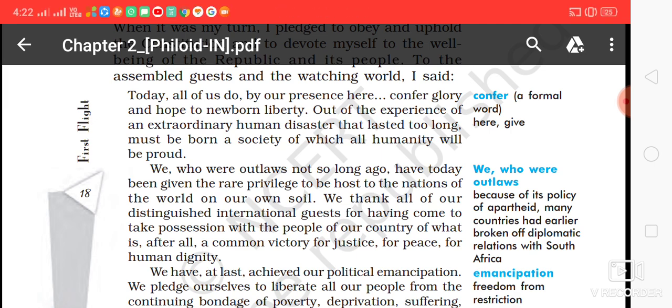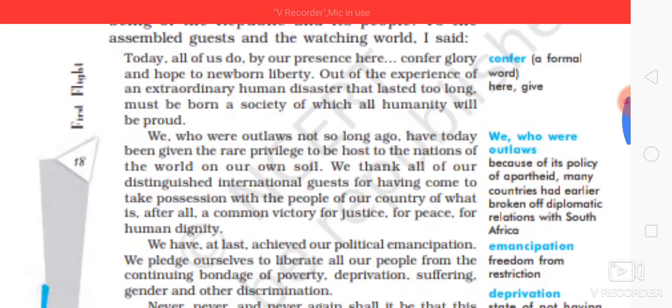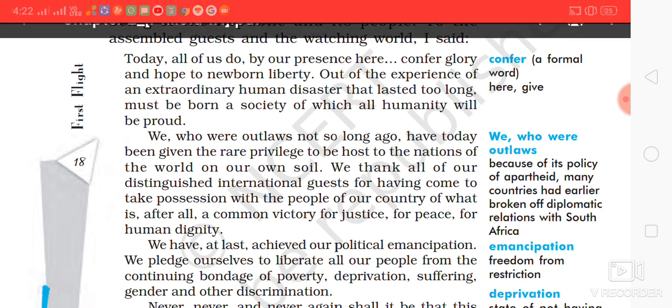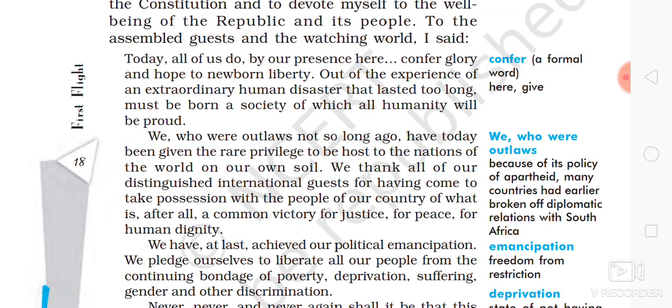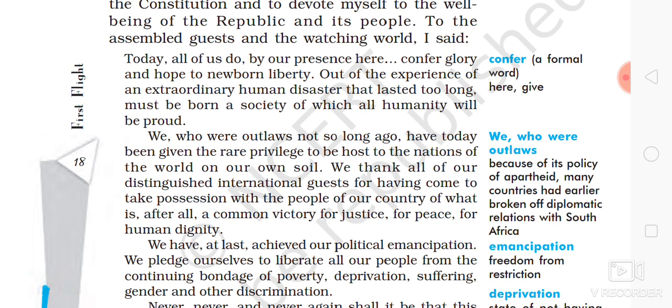Now the next paragraph, which begins with "Today", talks about his address. "Today all of us do by our presence here confer glory and hope to newborn liberty." What is that newborn liberty? You know that Africa has newly got its freedom from the rule of whites. That is why it is called newborn liberty.